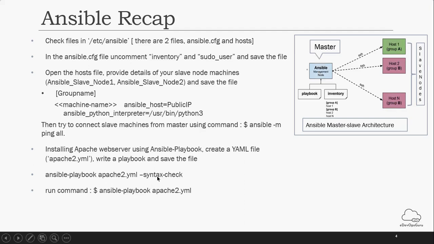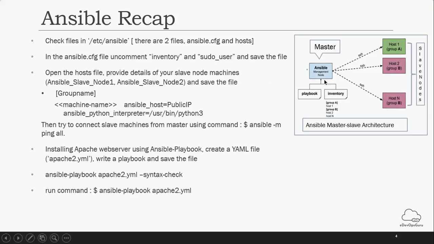Then if everything goes fine, you can execute your ansible-playbook with the playbook file name, and it will work on the instructions mentioned in your playbook and do the execution accordingly, like copying a file, or installing some software, or even creating an EC2 instance using Ansible.